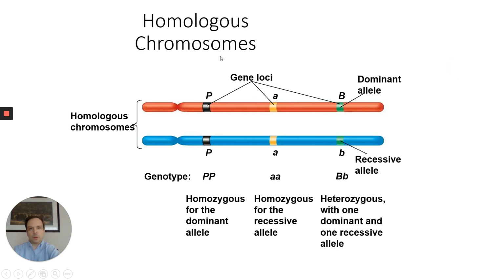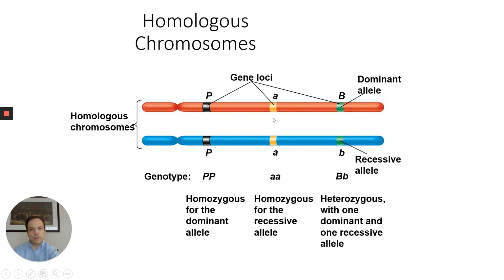So on this slide, what I'm showing are two different chromosomes, and we're going to refer to them as homologous chromosomes. One of these chromosomes, maybe this top red one, came from dad, and the bottom blue one maybe came from mom. But they're called homologous because homo means same. They carry the same exact genetic information. Perhaps here we have a gene for flower petal color. Maybe here this is one that's coding for pea pod shape. Maybe this one on the far right is coding for plant height.